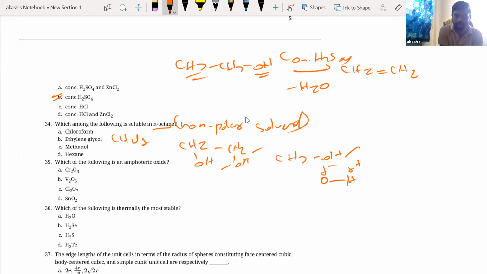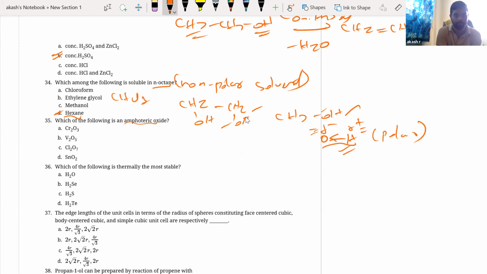Whenever you see this delta minus and delta plus coming, you know that this oxygen is highly electronegative, hydrogen is less electronegative. So the bond will be more towards oxygen. That will induce a negative charge on oxygen, positive charge on hydrogen. So whenever you have this charge separation coming out, those are polar molecules. Okay, so obviously hexane is going to be non-polar. That is the one which is going to be soluble in N-octane. Okay, next.